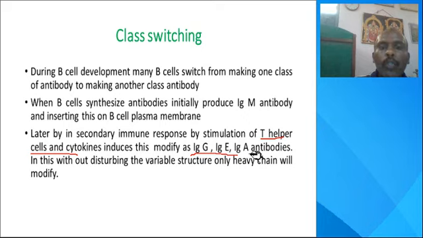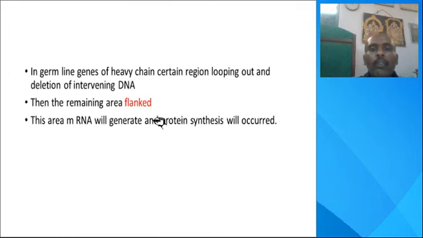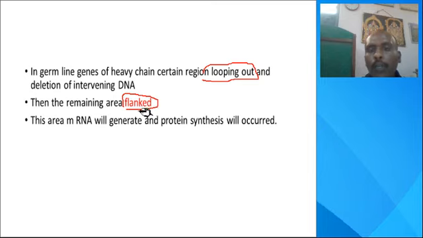IgM and IgD are termed primary immune response immunoglobulins. So IgM is switched to IgG, IgE or IgA according to the functional requirement. The unnecessary part is looped out and the necessary part is flanked to the variable chain.